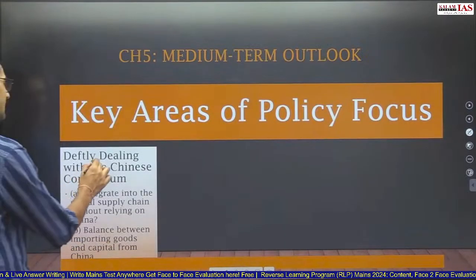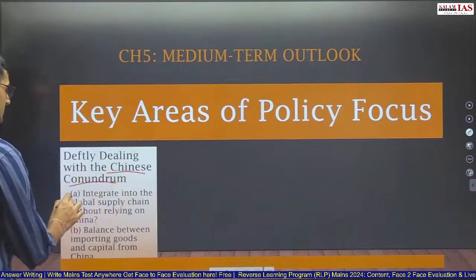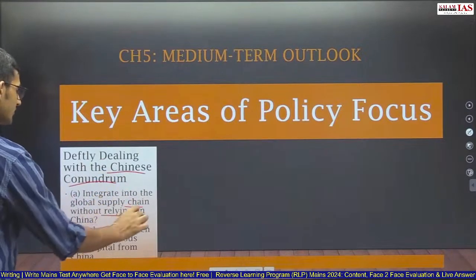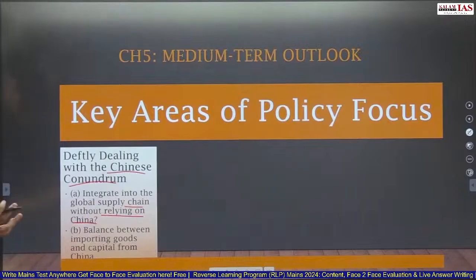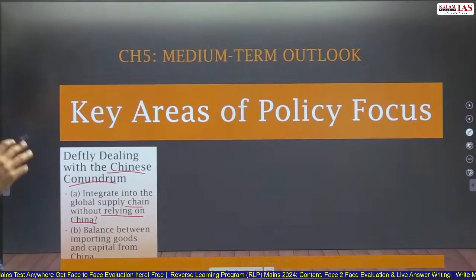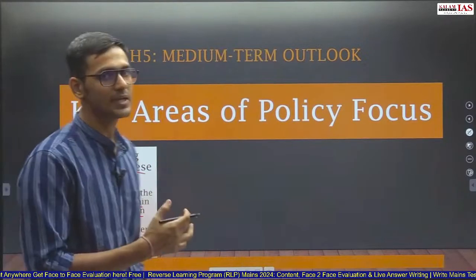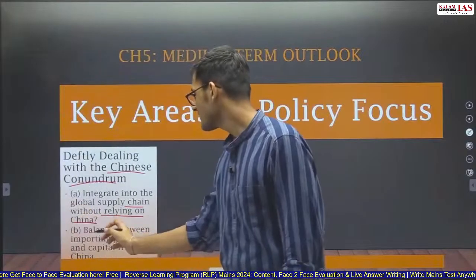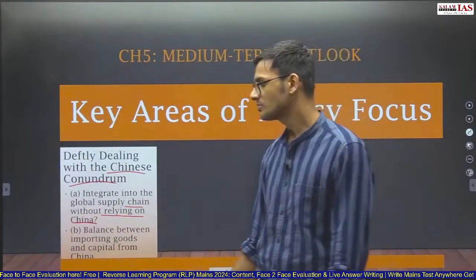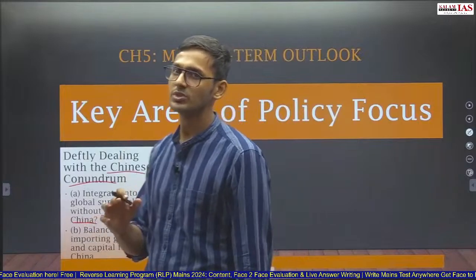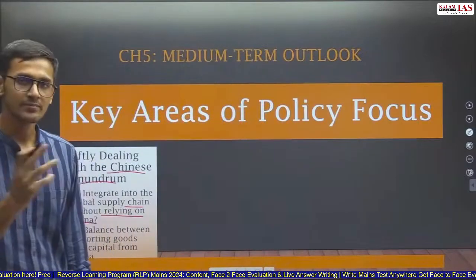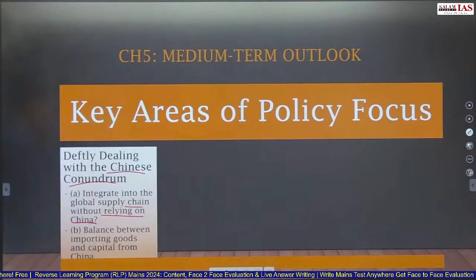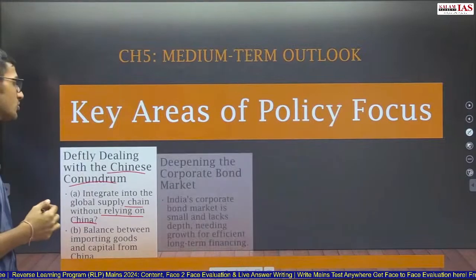Again, deftly dealing with the Chinese conundrum. First is to integrate into the global supply chain without relying on China. How can we integrate in the global supply chain if we cannot rely on China, because China is a major player in global trade? Other is balancing between importing goods and capital from China. How much should we import from China? How much capital should be allowed from China? Again, this is a conundrum which India is facing with respect to China.